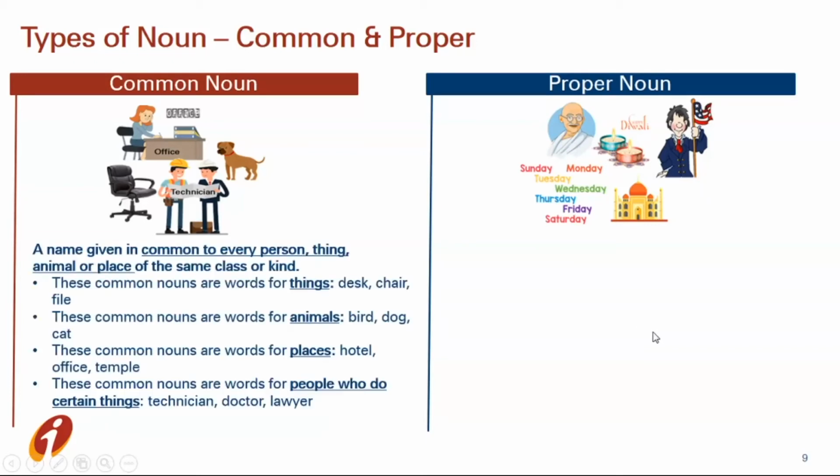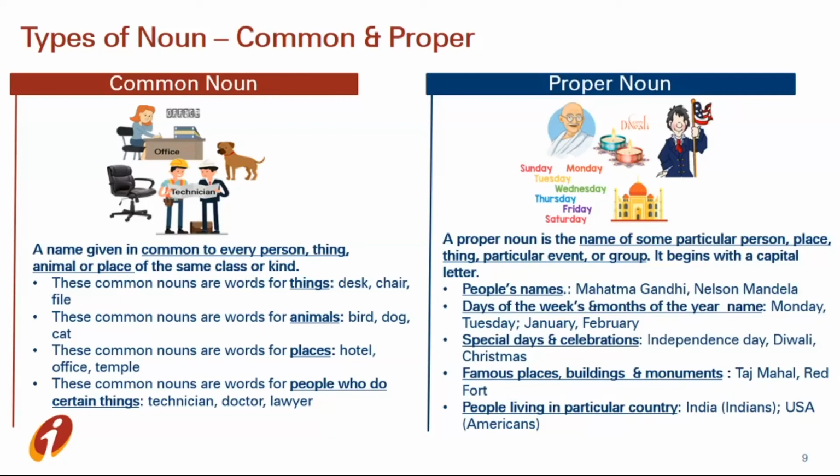So a common noun, we can say, is a name given in common to every person, thing, animal. Things like desk, chair, animals like bird, dog, lion, places like hotel, school, office, temple, or people like technician, doctor, lawyer, or teacher. Same for proper noun. We can say a proper noun is the name of some particular person, place, or thing.